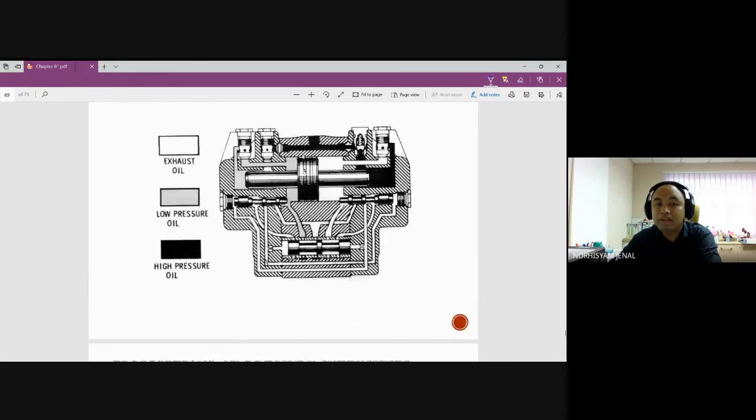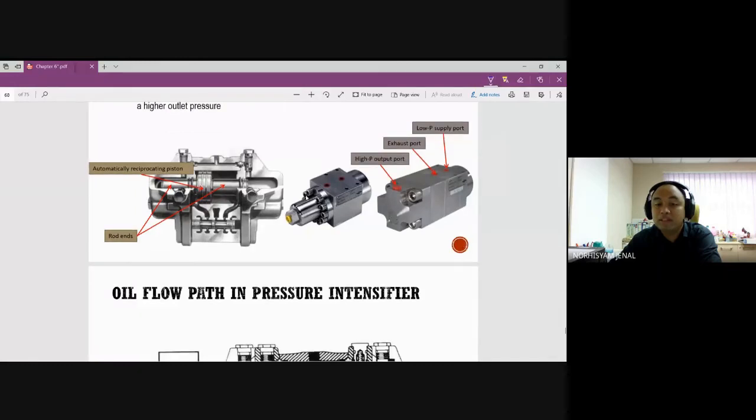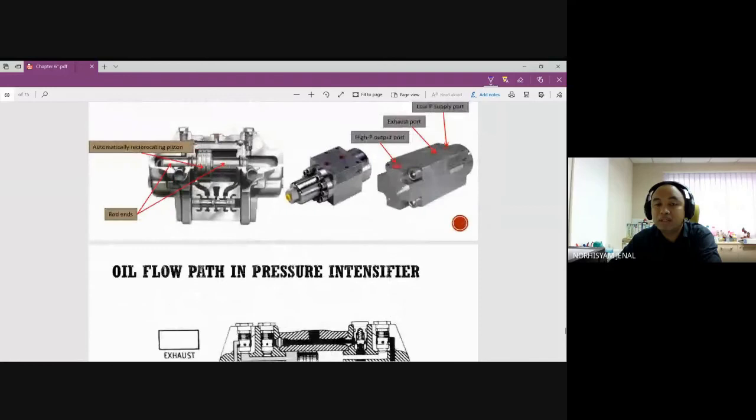The gray area here shows low pressure oil. So we want to increase the low pressure oil. This is used to increase the pressure. This piston will move to the right and to the left, to the right and to the left, to increase pressure. This is how we will increase the pressure in the system. And then when the pressure is built up, it will be released to the piston.